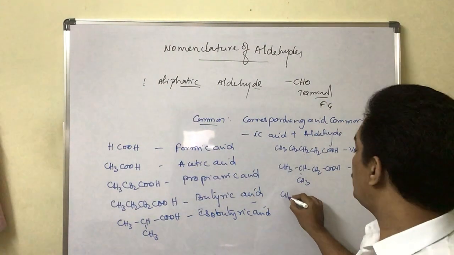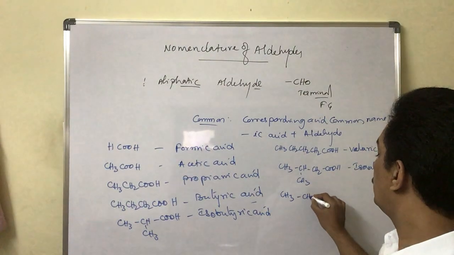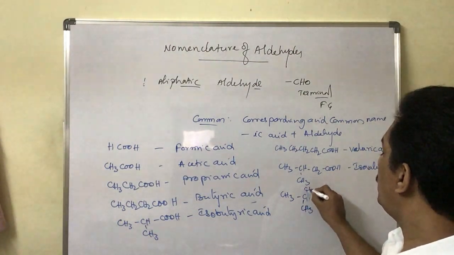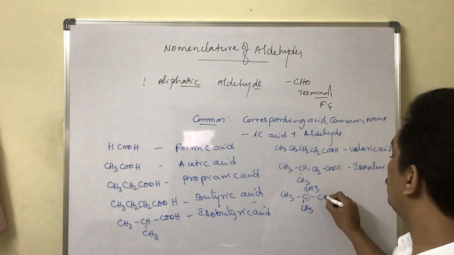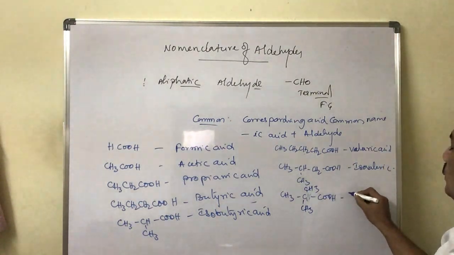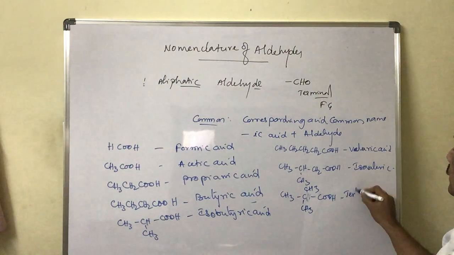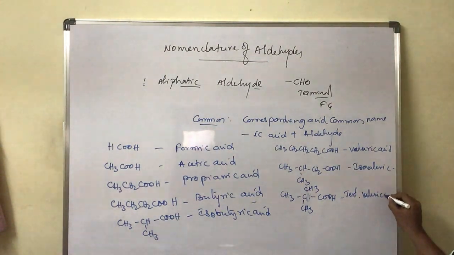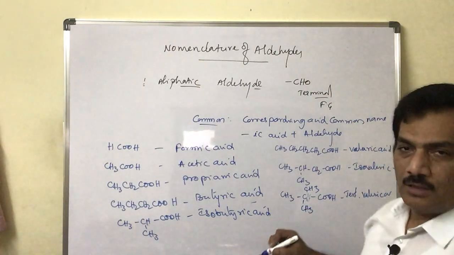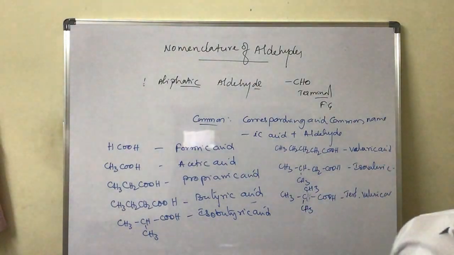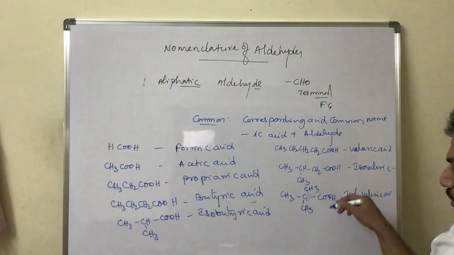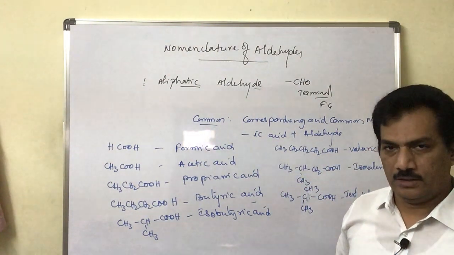And in case it has a tertiary carbon like this, then it is known as tertiary valeric acid. Like that, depending on the type of carbon that exists in the acid, we can say they are valeric, isovaleric, tertiary valeric, like that.